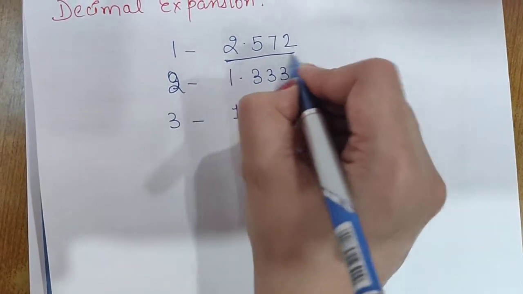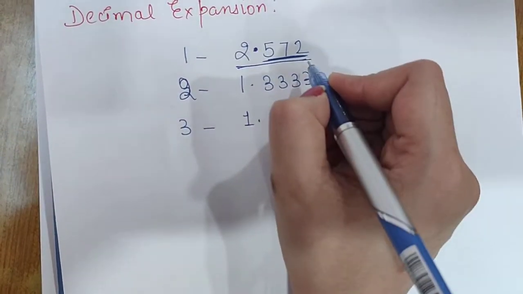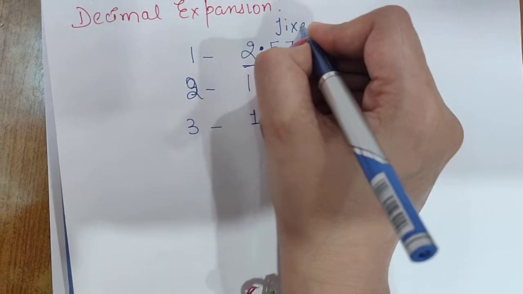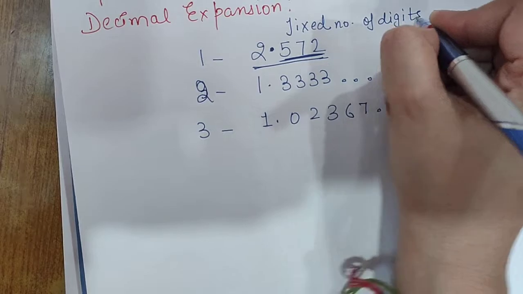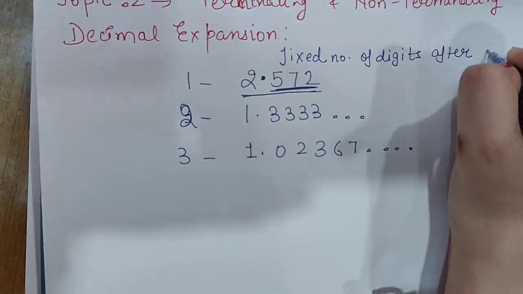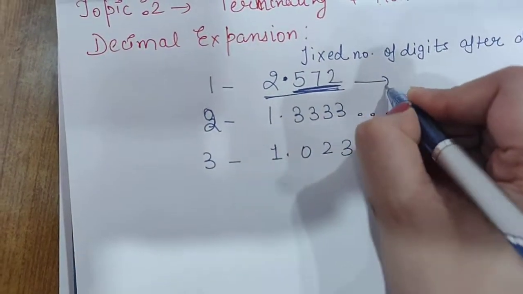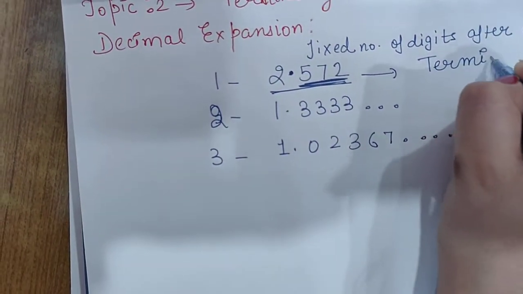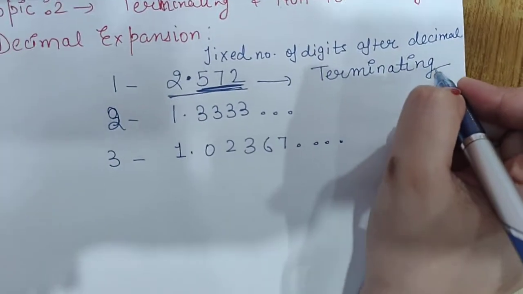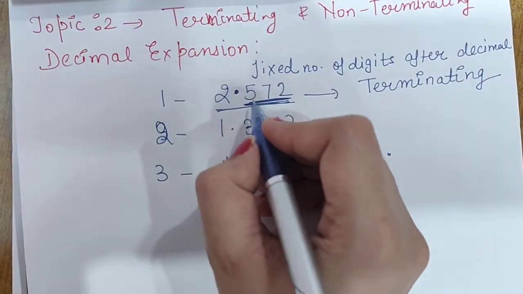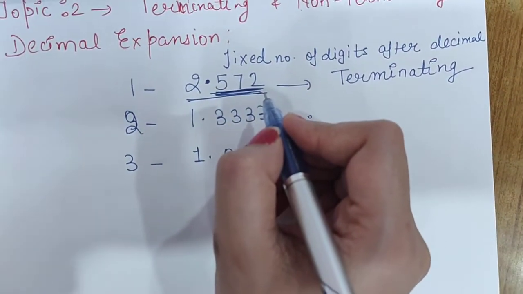Which decimal expansion has a fixed number of digits after the decimal point? That type of decimal expansion is called terminating decimal expansion. So in this example you can see there are only 3 digits after the decimal point. So this one is terminating decimal expansion.